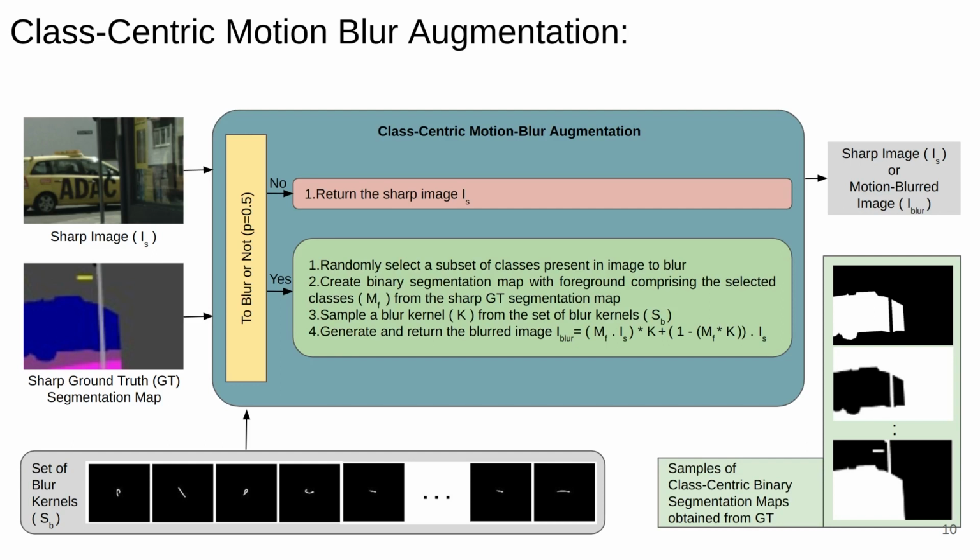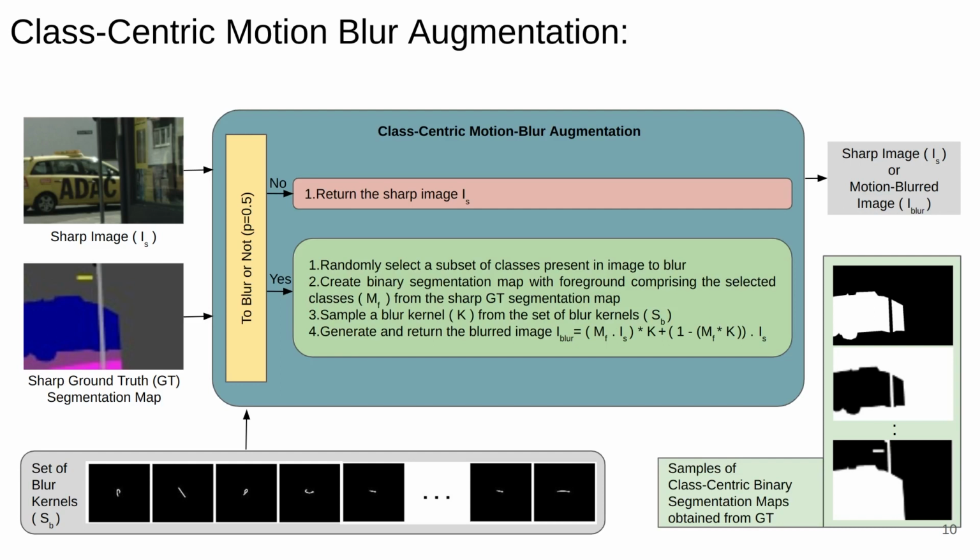If the image is to be blurred, randomly select a subset of classes present in the image. Then create a binary segmentation map with the foreground comprising the selected classes from the sharp ground truth segmentation map. Then sample a single blur kernel and generate the class-centric motion blurred image by alpha blending using the given equation. The output image from CCMBA is then given as input to the segmentation network during training.